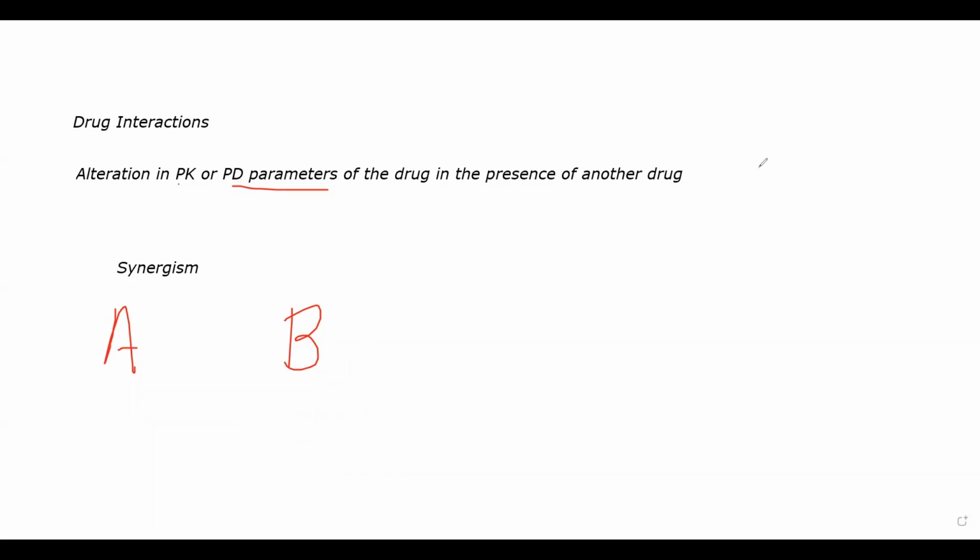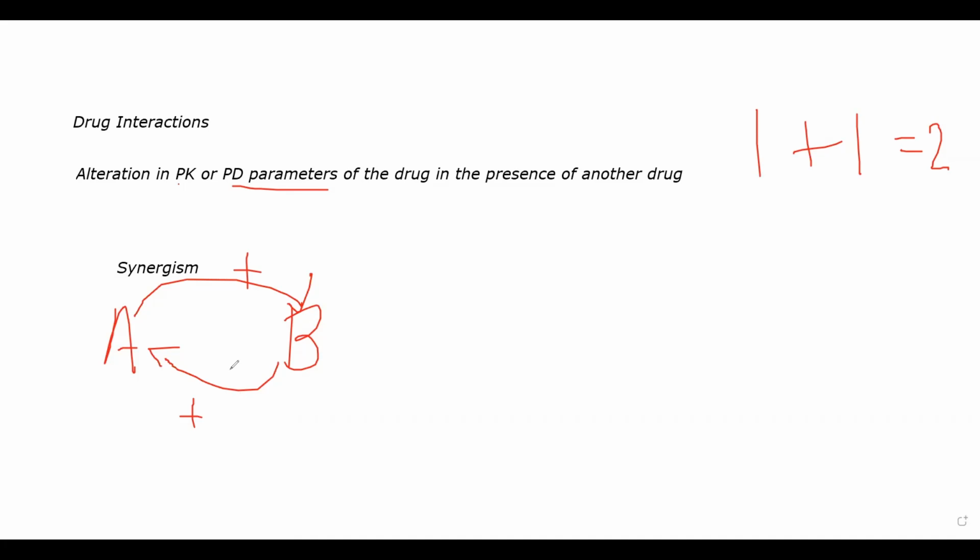Now what was happening in additive? One drug plus another drug is causing double effect. They are not affecting each other's pharmacological effects. They are not changing their efficacy. In synergism, what will happen is one drug is affecting the other drug in a positive way and the other drug is affecting the previous drug in a positive way. So because of this, they work much better. Plus and plus. That is essentially synergism.